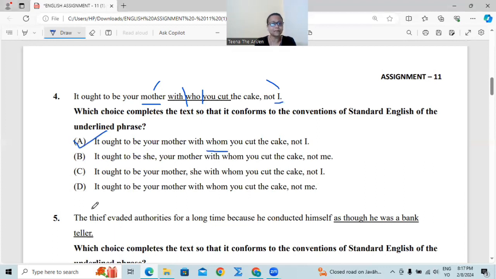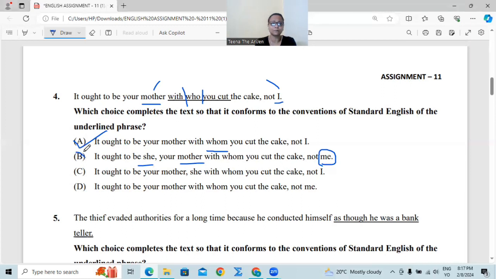Let's see B, C and D. It ought to be C, your mother with whom you cut the cake, not me. No, mother and I go together, subjective case. Okay, mother and I, father and I, not me at the end, not this type of personal pronoun. Already you are speaking of your mother, and why should I take another type of pronoun here?